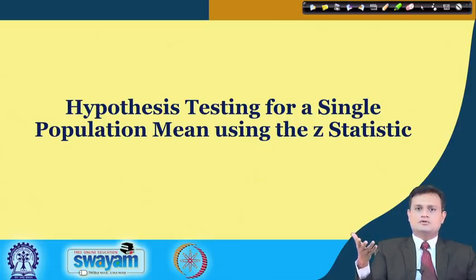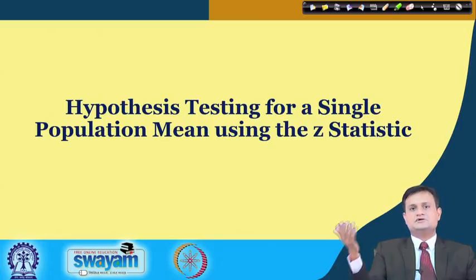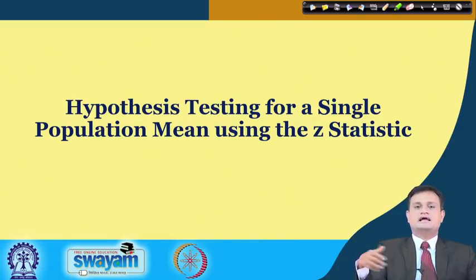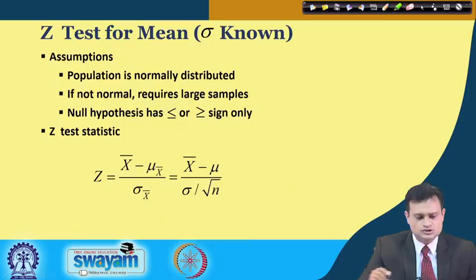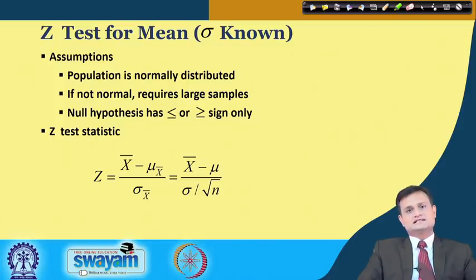So you have normal distribution, and for standard normal we refer to the Z statistic. When I say standard normal, then my mean is 0, my standard deviation is 1, and I refer to the Z statistic and the Z table. So here let us say we want to do the analysis with the Z statistic for the mean, and my assumption here is that sigma is known. It means sigma is for the population, and I know the population standard deviation.